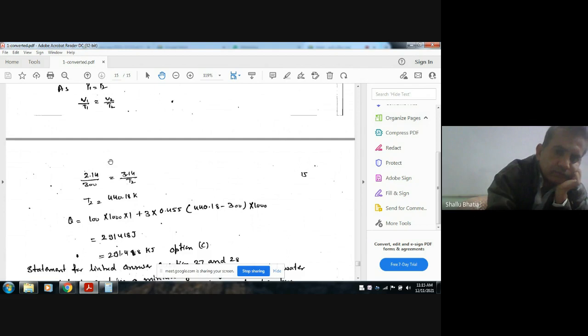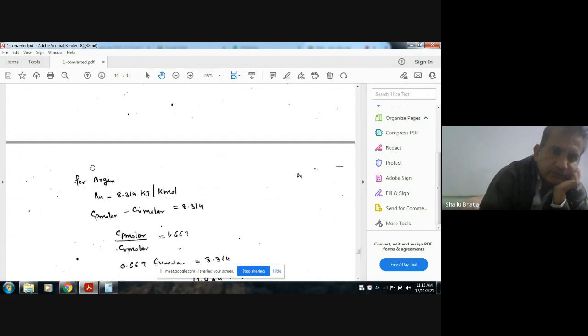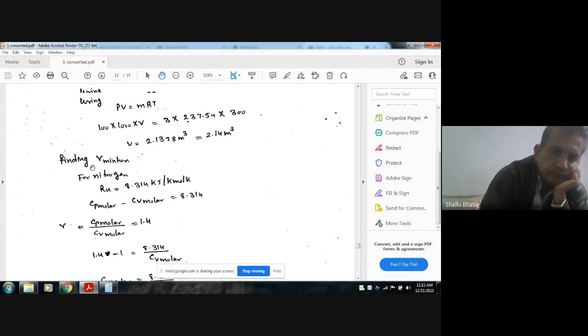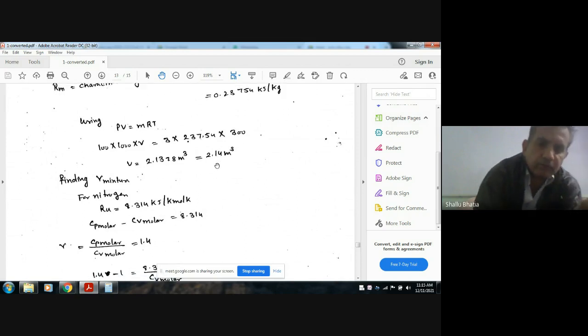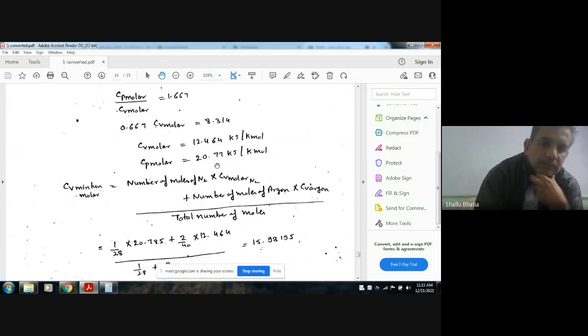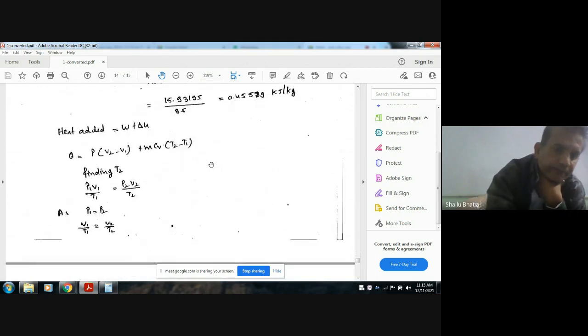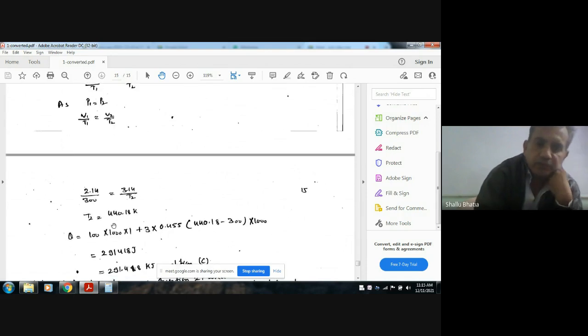V1 we have calculated as 2.14, the initial volume, and our final volume will be 3.14. So using V1 as 2.14 and V2 as 3.14, V2 minus V1 is 1.